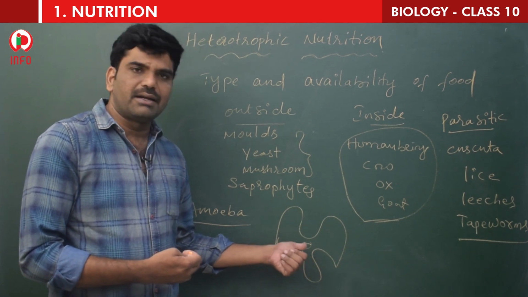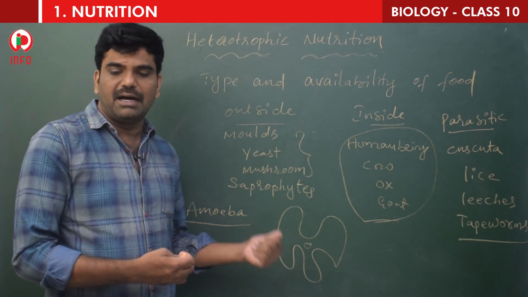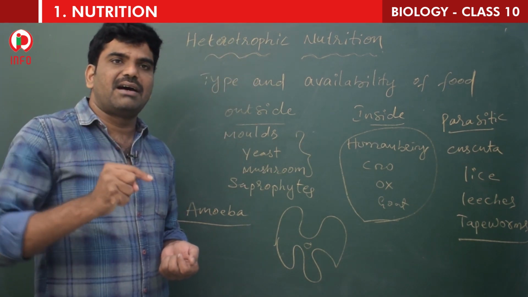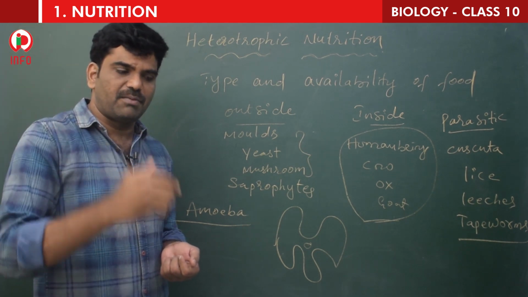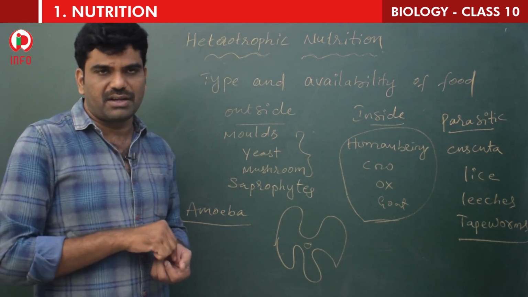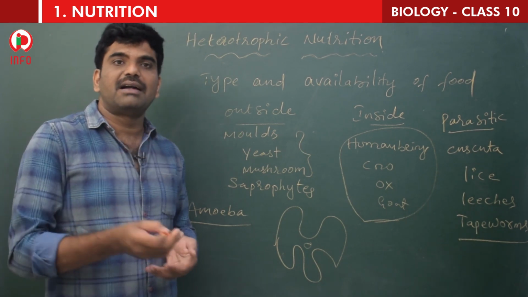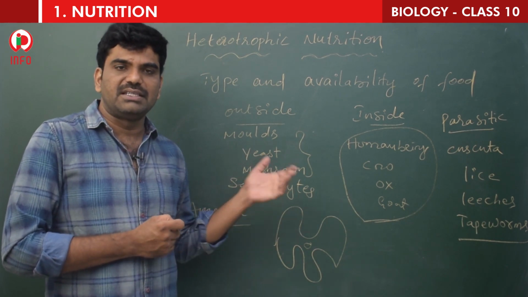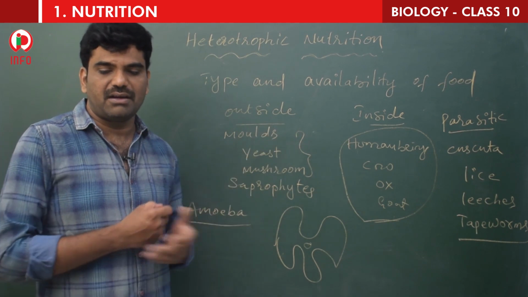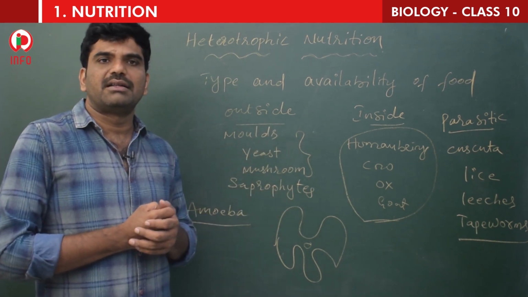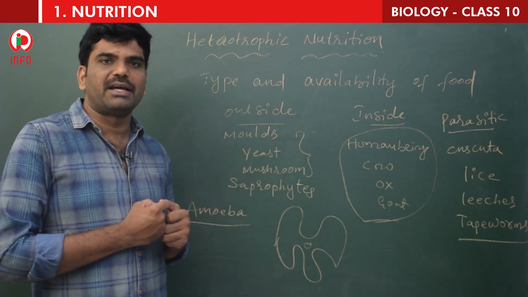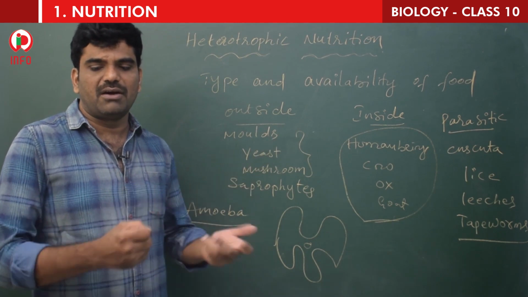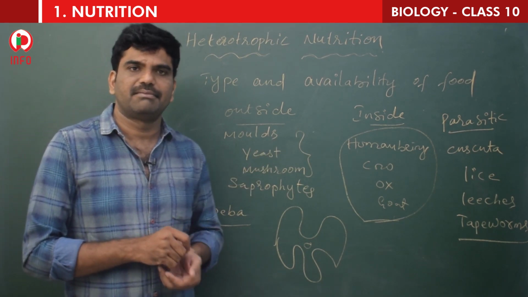So here in single-celled organisms like amoeba, the food may be taken by the entire surface, whereas as the complexity of the body increases, from unicellular organisms to multicellular organisms, different parts become specialized to carry out this digestion. So this is how the digestion is different in different organisms. Now we will learn how the amoeba will obtain the food and how the digestion takes place, and paramecium, how it takes the food and how the digestion takes place.